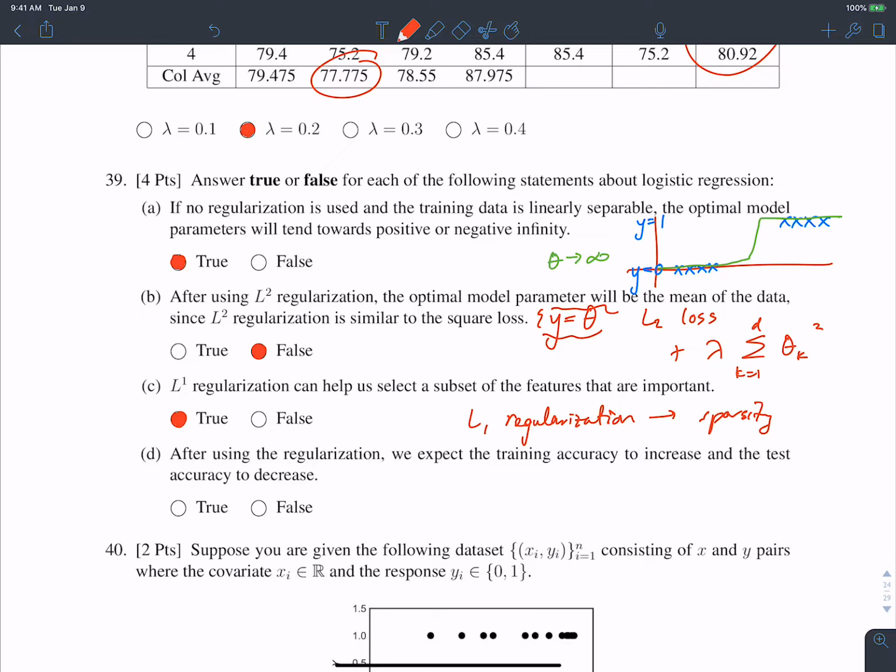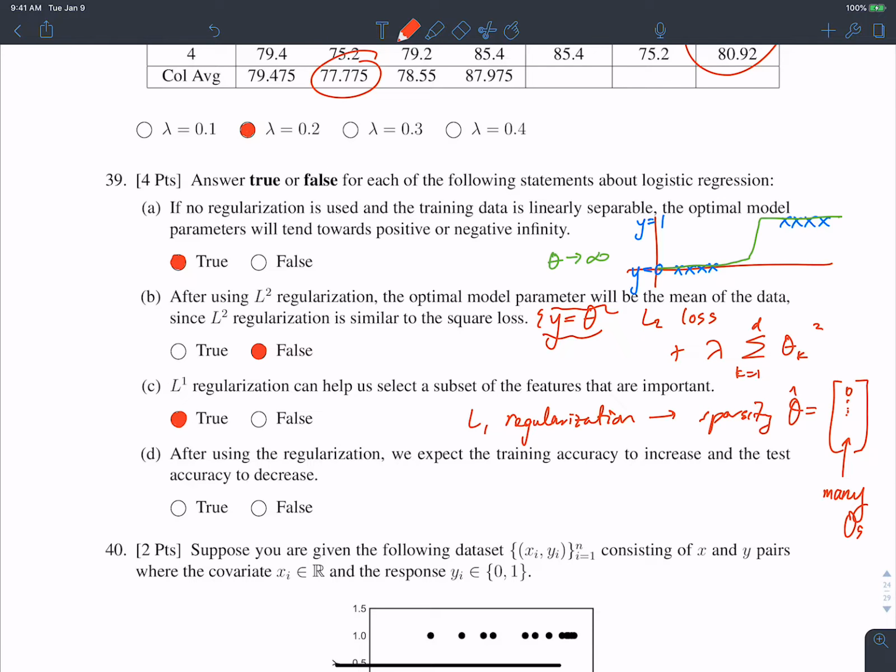And again, all that means is in our optimal theta hat vector that we end up solving for, through gradient descent or whatever, we will have lots of zeros in here. They won't all be 0, right? Because it wouldn't really be telling us anything if they were all zeros, but many of the entries in here will be 0.